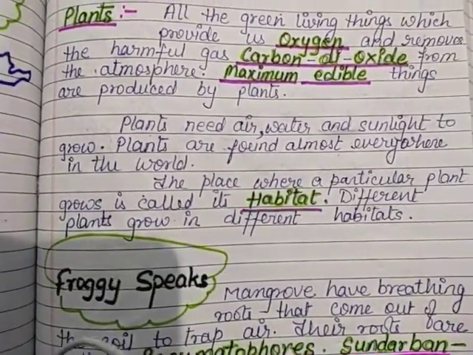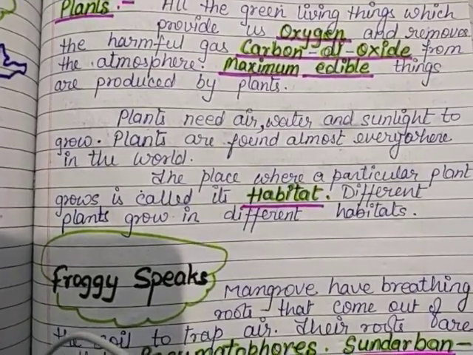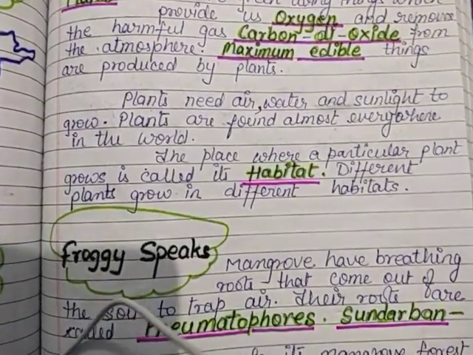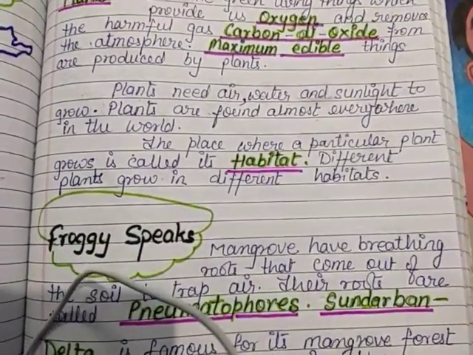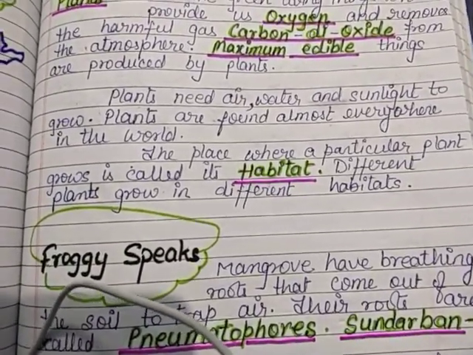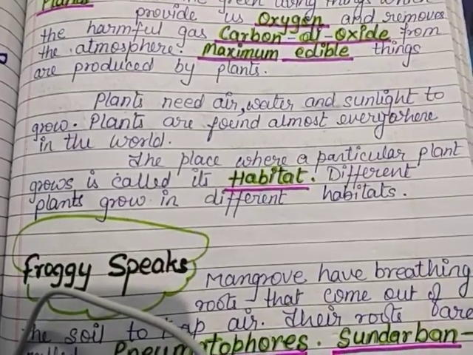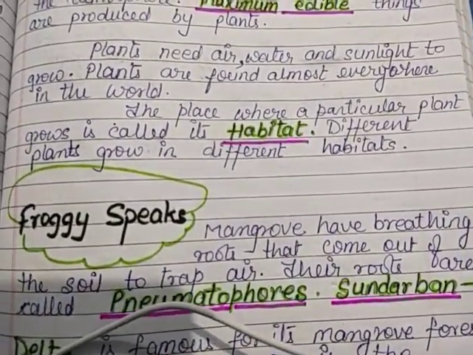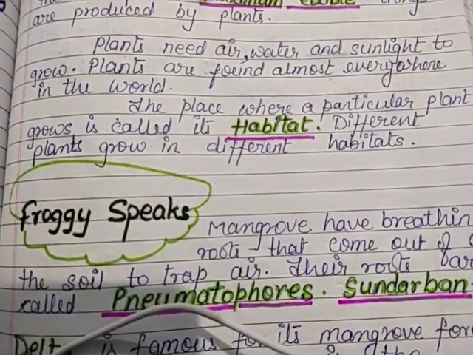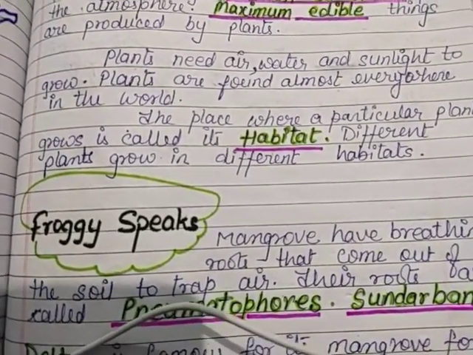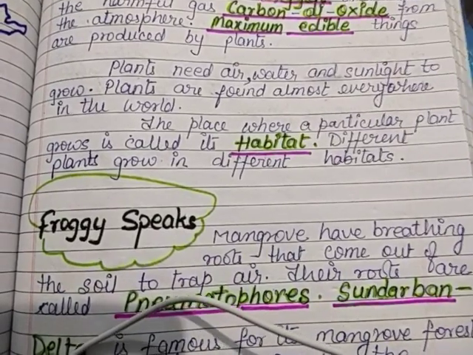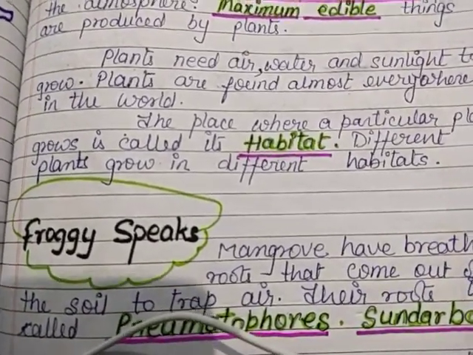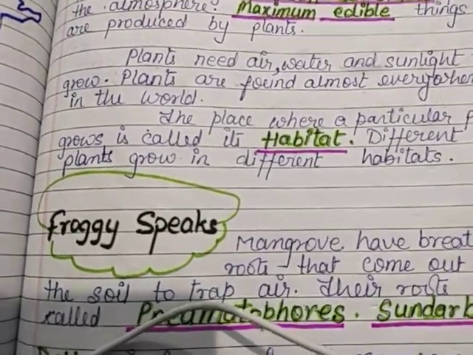Plants are found in every area of the earth. Plants need air, water and sunlight, and in the presence of air, water and sunlight, they make their own food. The third point is, the area where the plants are found is known as habitat. So different plants grow in different areas, or we can say different plants grow in different habitats.